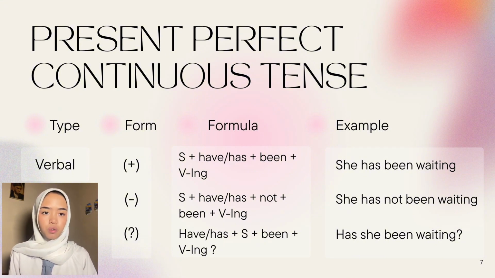In its positive form, it is subject plus have or has been plus verb ing. For example, she has been waiting. For its negative form, it is subject plus have or has not been plus verb ing. For example, she has not been waiting. And for its last form, which is the interrogative one, it is has or have plus subject plus been plus verb ing, which is has she been waiting?